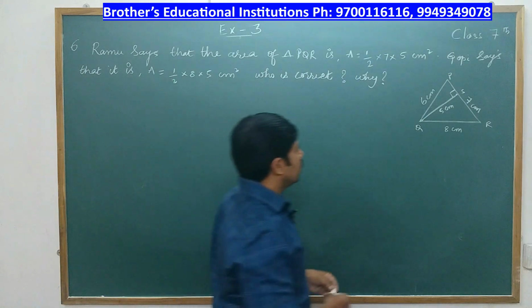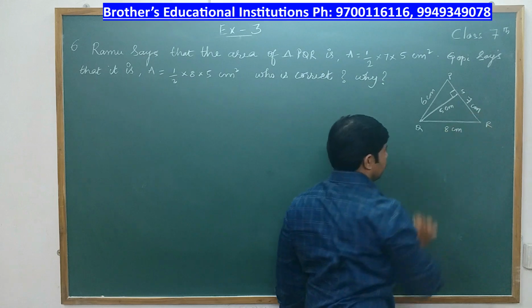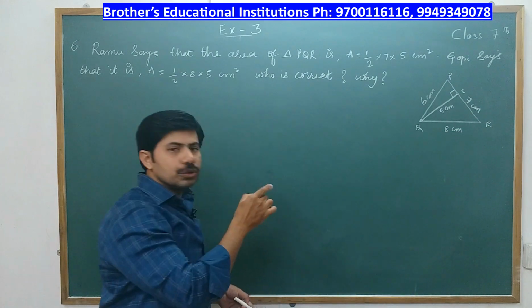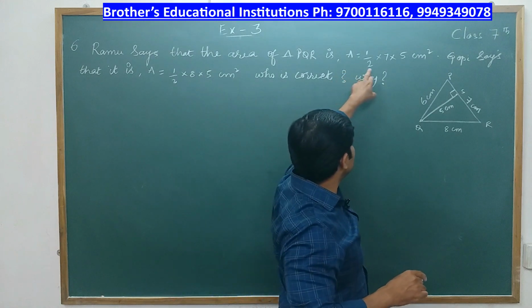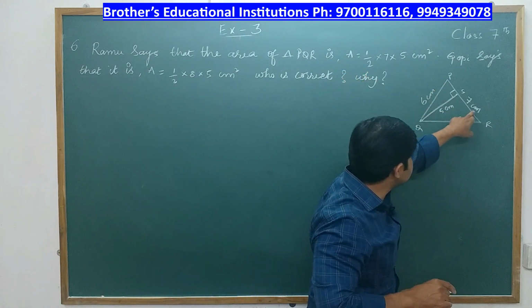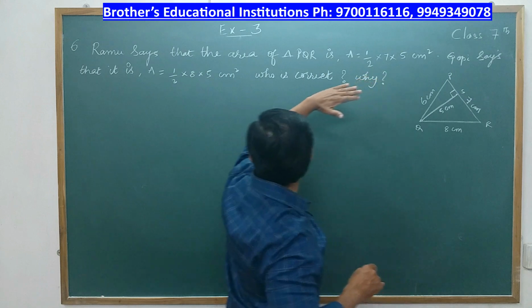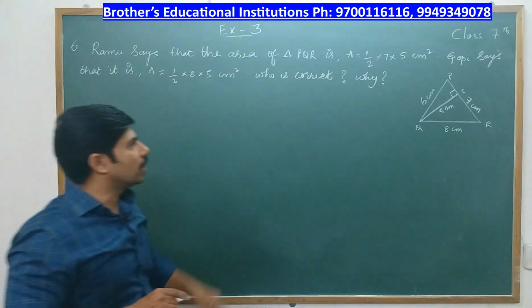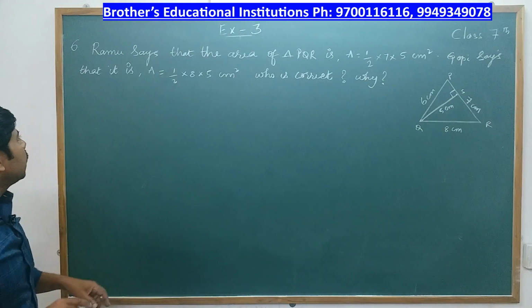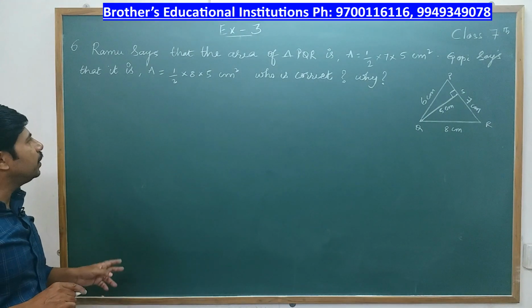So here base is 7. Suppose if base is PR, the altitude should be QS. So QS is 5. So area is equal to half into base is 7, height is QS. So Ramu's area is half into 7 into 5, okay. No problem with Ramu. Now Gopi says that the area of triangle is half into 8 into 5.